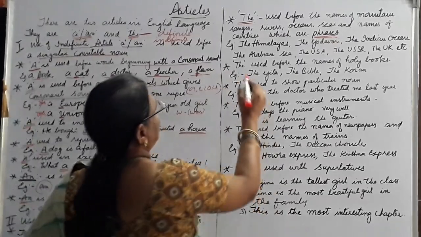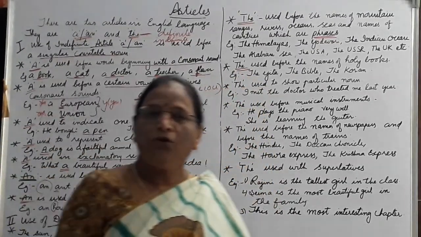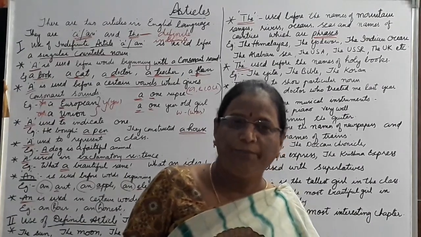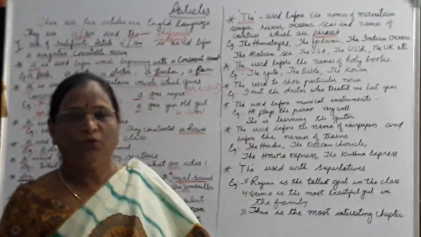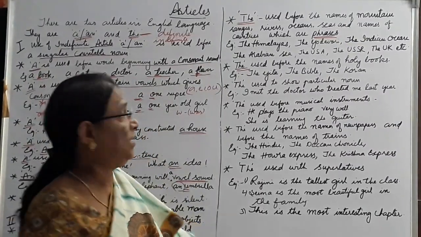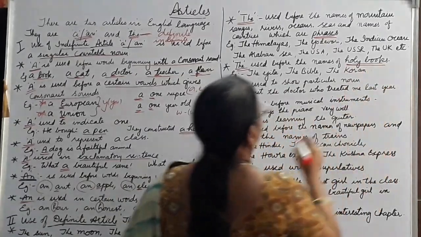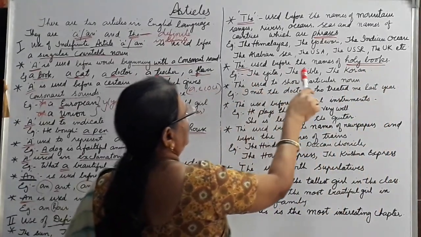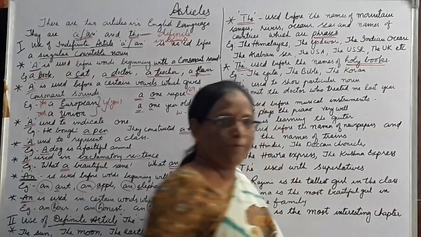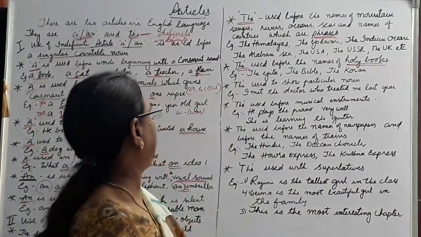Next, "the" is used before the names of the holy books. For example, the Gita, the Quran, the Bible, the Ramayana, the Guru Granth. These all are holy books, isn't it? We use "the" before the holy books: the Gita, the Bible, the Quran, the Ramayana, the Guru Granth, etc.